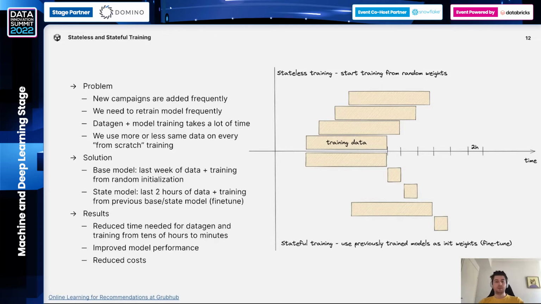So let's say a new campaign is added to our system. Model training and data generation take, let's say, 1 day. That means that we have no idea how this model performs until the new model arrives in our production. And some models can work in these settings. For the conversion prediction model, it's still a problem, but it's not that big of a deal, right?